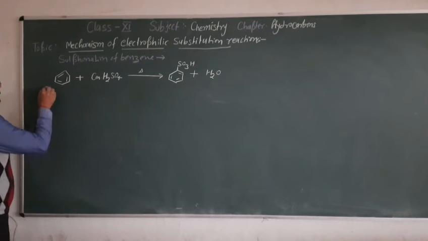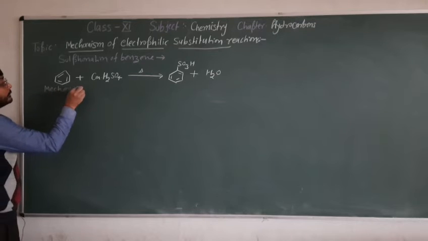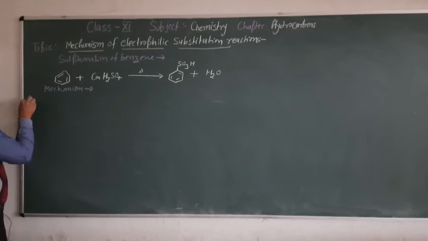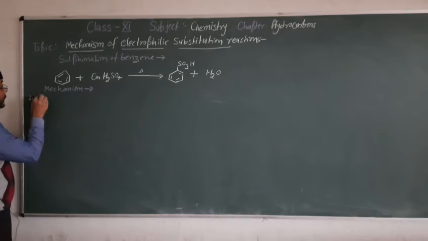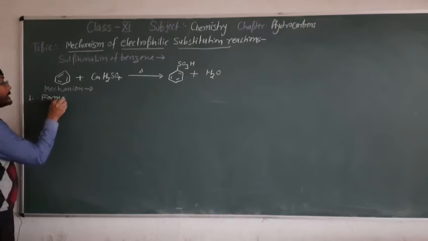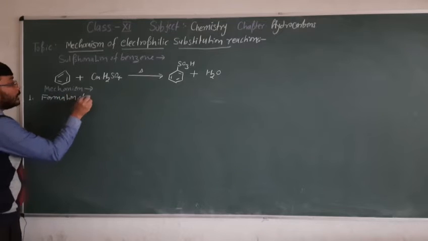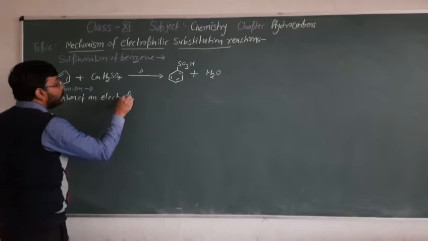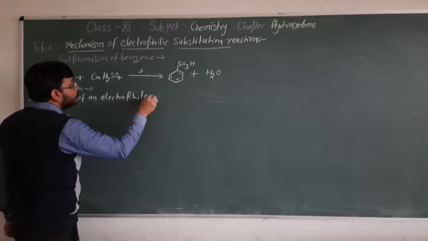Now the mechanism of these reactions. The first step is formation of an electrophile.